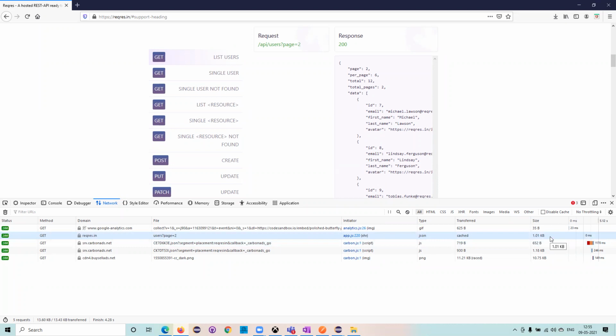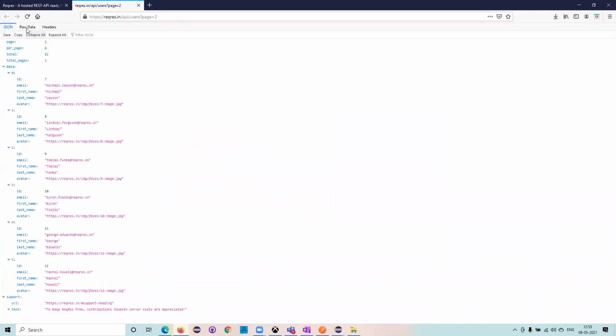Why it matters for us is that when we are doing the API automation, we will also be doing the validation. I'll show where we will do it. Now what you can do is, just click on this one. As soon as you double click it, you will get this particular endpoint.